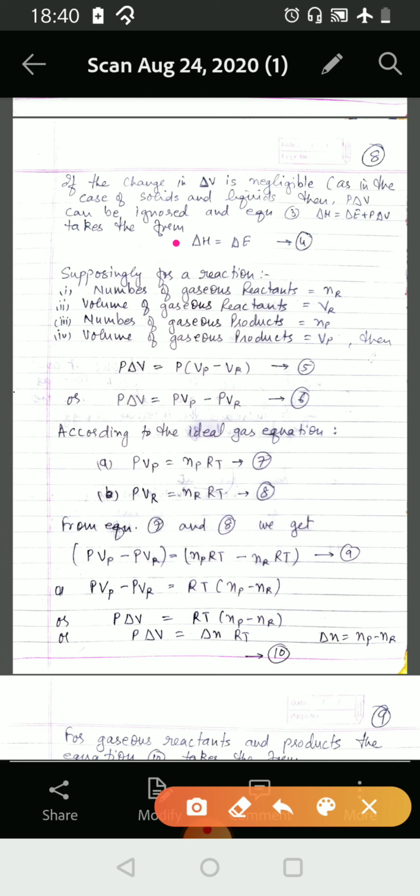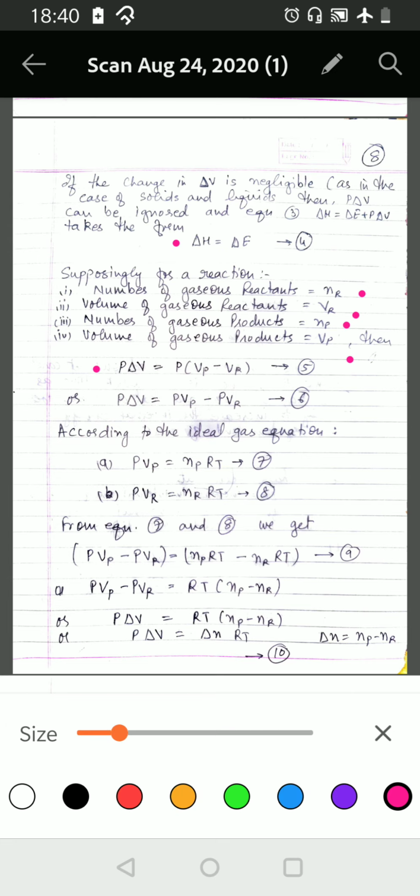Supposing for a reaction, the number of gaseous reactants is Nr, the volume of the gaseous reactants is Vr, the number of gaseous products is Np, and the volume of gaseous products is Vp. Then P delta V is equal to P into the bracket Vp minus Vr, or we can say P delta V is equal to PVp minus PVr.